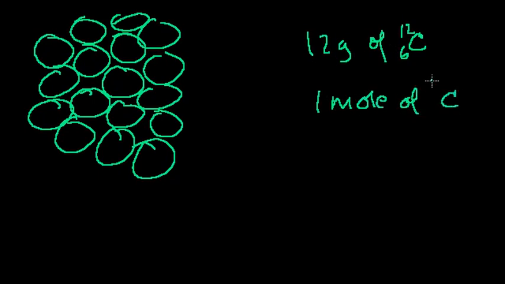Let's say we have a collection of atoms, and normally when we have any small amount of any element, we really have huge amounts of atoms of that element. And we've talked about moles, that 12 grams of carbon 12 has 1 mole of carbon 12 in it. And what is 1 mole of carbon 12? That's 6.02 times 10 to the 23rd carbon 12 atoms.